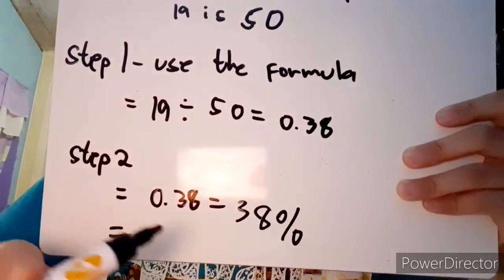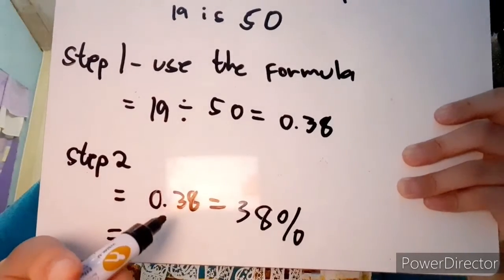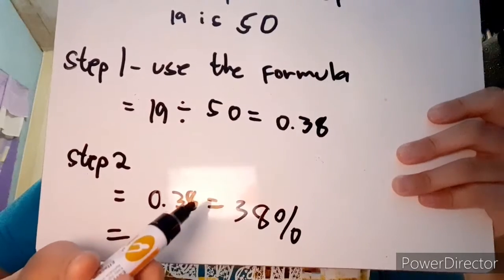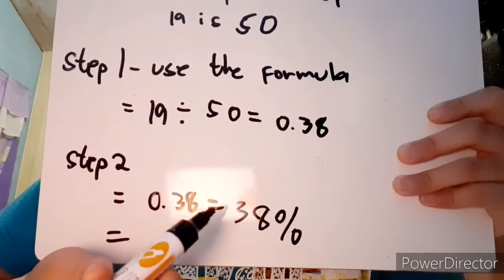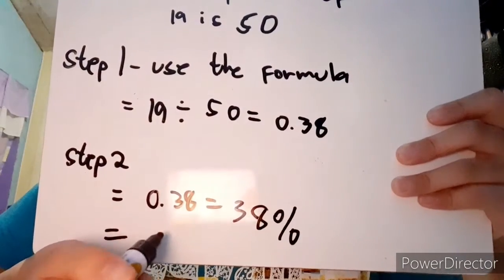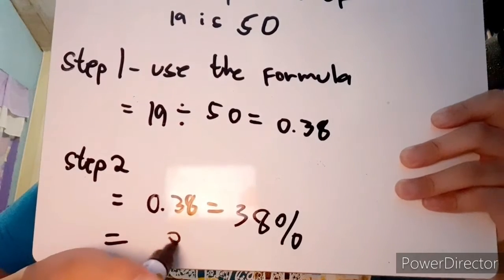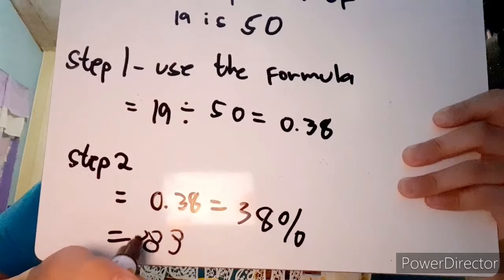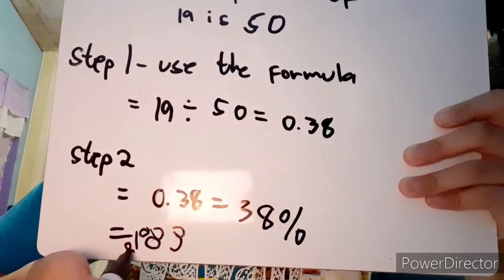In order to do that, we only need to change the decimal point into a percent sign and then move 2 places to the right. Then the answer will be 38%. And that is the first example for rate. So now that we know how to get a rate, let's finally have our last example.